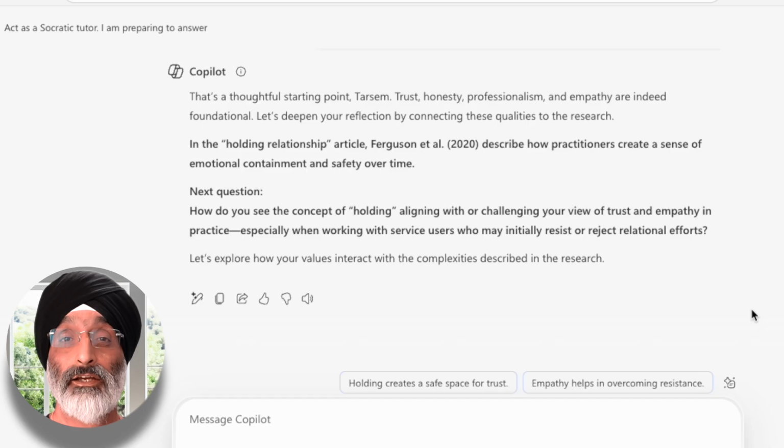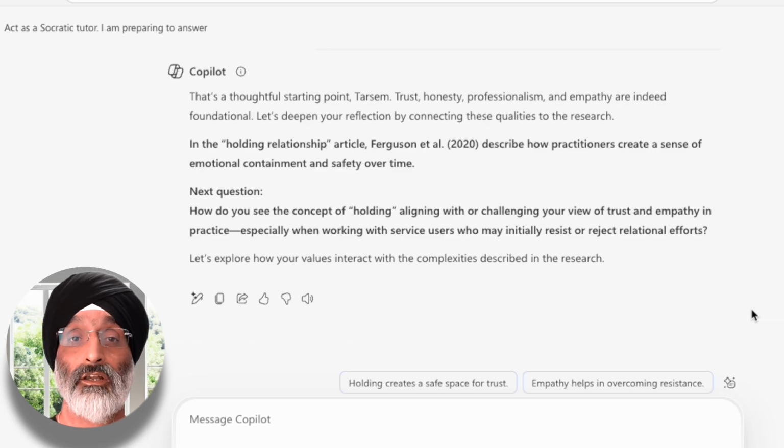Then it follows with another question, which is, how do you see the concept of holding aligning with or challenging your view of trust and empathy in practice, especially when working with service users who may initially resist or reject relational efforts? It goes on to say, let's explore how your values interact with the complexities described in the research. Now, what I like is that it's telling me that we're going to explore values and complexities. To me, it also seems to be encouraging me to engage in critical thinking.